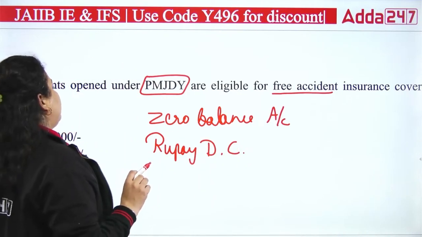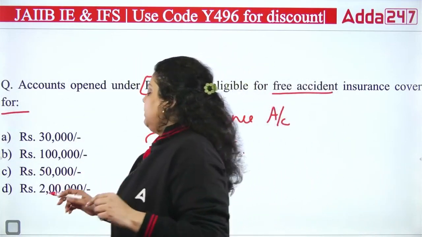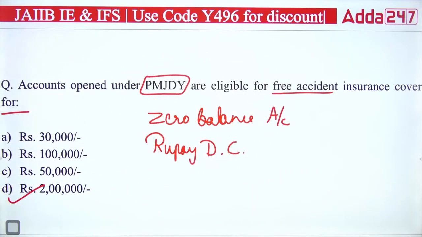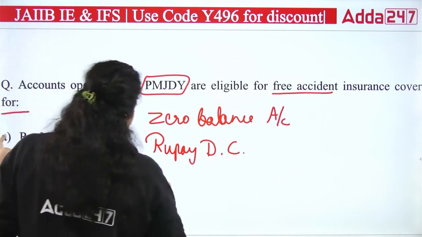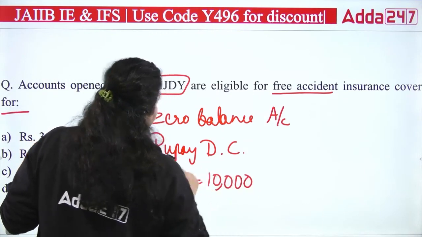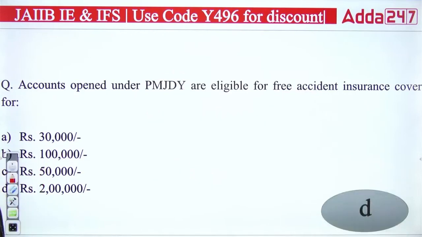Apart from that, it provides accidental insurance. It used to provide 1 lakh, but it has been increased to 2 lakh. Now the accidental cover under the Jandhan Yojana will be 2 lakh rupees. Apart from that, it also provides an overdraft of 10,000, which used to be 5,000. So earlier, the government used to provide a 5,000 overdraft, but it has been increased and now it is 10,000. So the right answer is D. It is the accidental cover or accidental insurance under the Jandhan Yojana. So the right answer will be D.